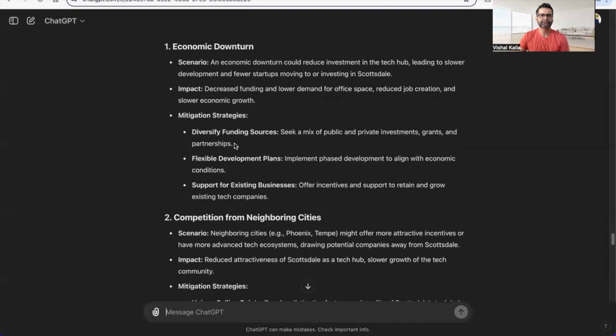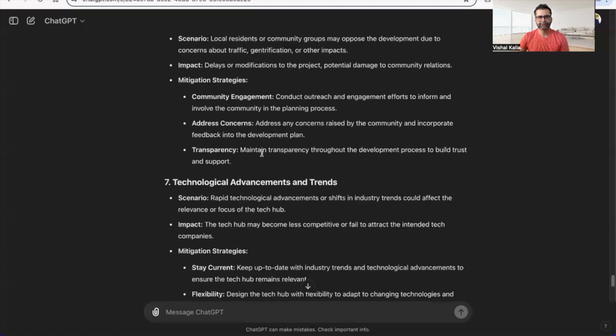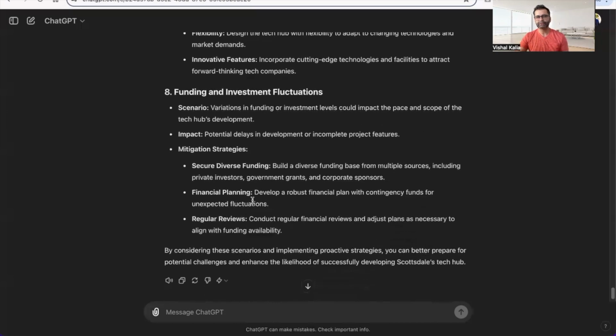And then you can even ask a follow-up question, because that's where the magic lies. You can ask for more details. Yes, I like this, diversify funding resources. Can you elaborate on how I can diversify funding resources, that particular one? And if you have particular resource data from your city, you can also input that as part of your data. So as you can see, it gives you a list of 8 different risk analyses, and some of them might be applicable to you, some of them might not be. So you pick and choose whichever ones they are, and you can ask follow-up prompts to do a deeper dive into each one of these, right? So this is a third way a city manager can use it.